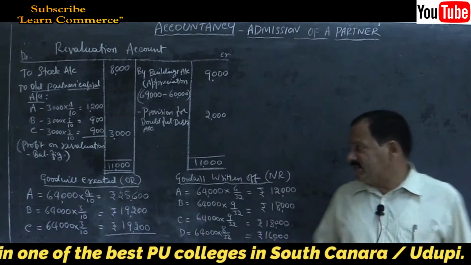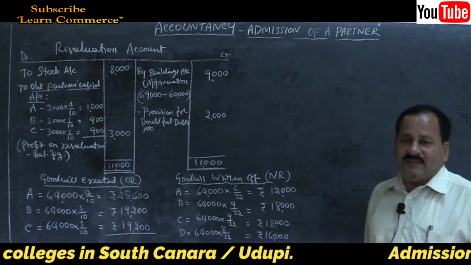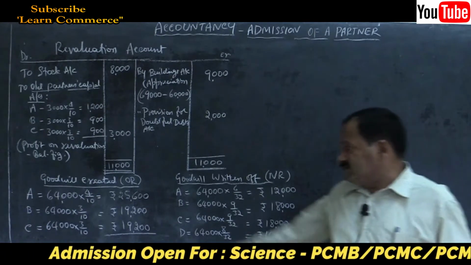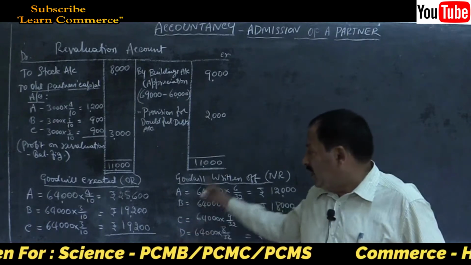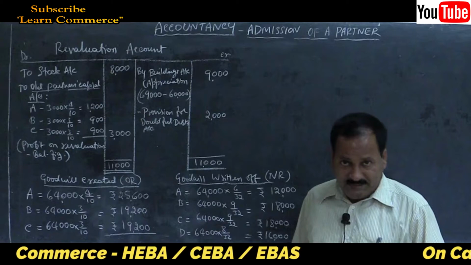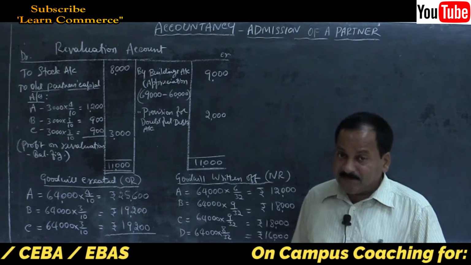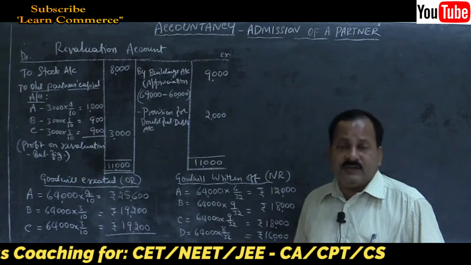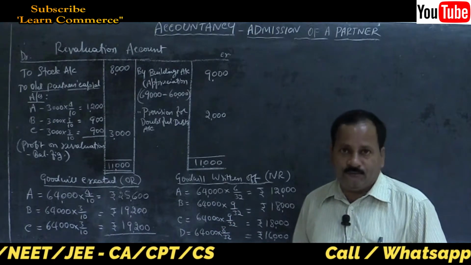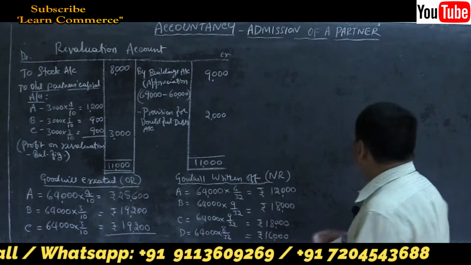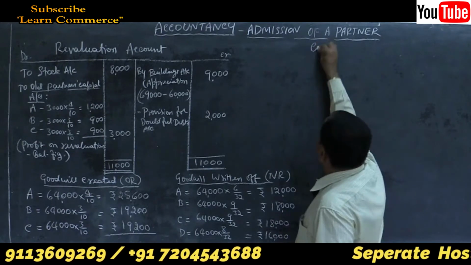So this is the calculation you should show in the examination. That is how much should be credited as goodwill, that is while creating the goodwill, and how much should be debited as goodwill while writing off the goodwill. And remember friends, goodwill will not appear in the new balance sheet because goodwill is written off. Now let us move on to the next part, combined capital accounts of partners.